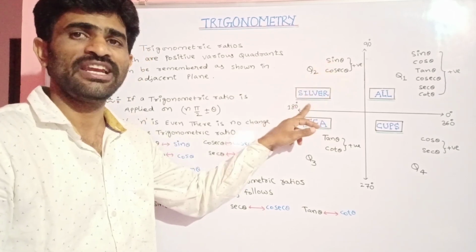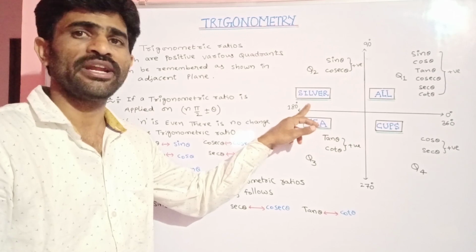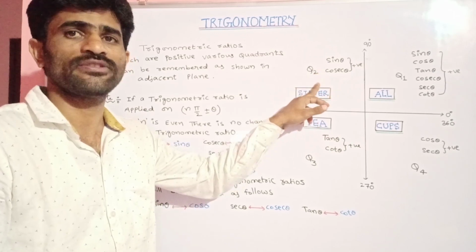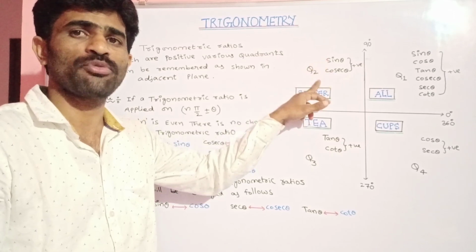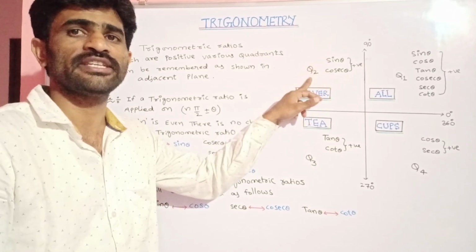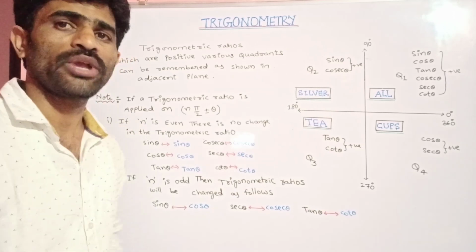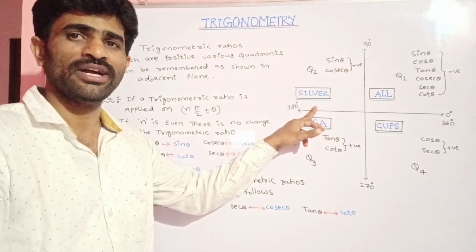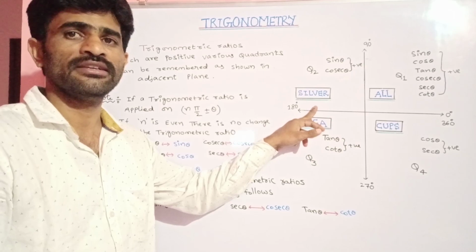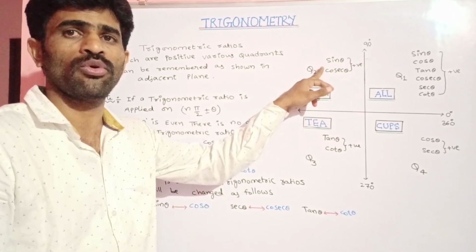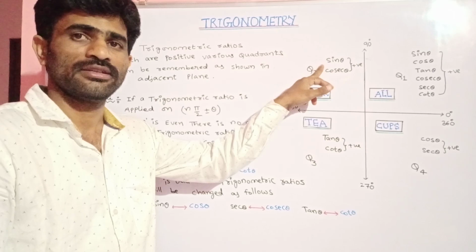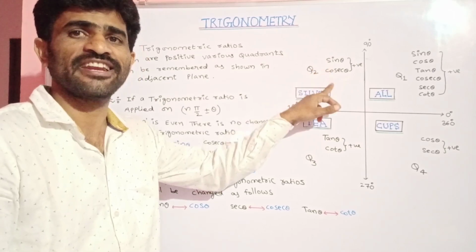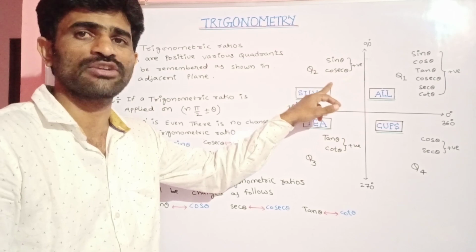So when it's silver, the trigonometric ratio sine theta and its reciprocal cosecant theta are positive in quadrant 2. So how can we remember this? The second quadrant word is silver, which starts with SI, and our trigonometric ratio sine theta also starts with the letters SI.